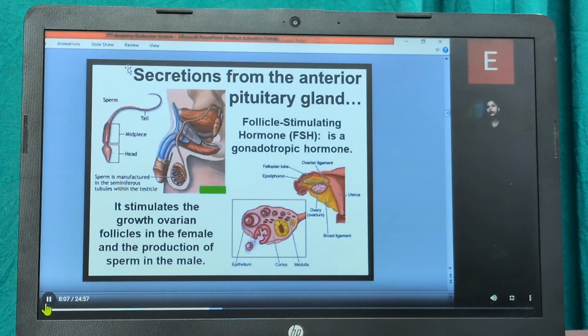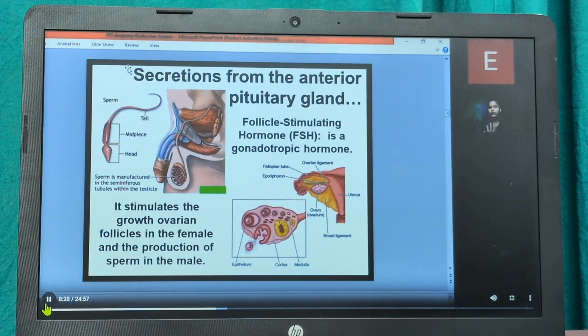Now coming to the secretion from the anterior pituitary, that is FSH, a gonadotropic hormone. Why is it known as the gonadotropic hormone? The reproductive glands, these gonads, are the main source of sex hormones. Most people don't realize it, but both guys and girls have gonads.